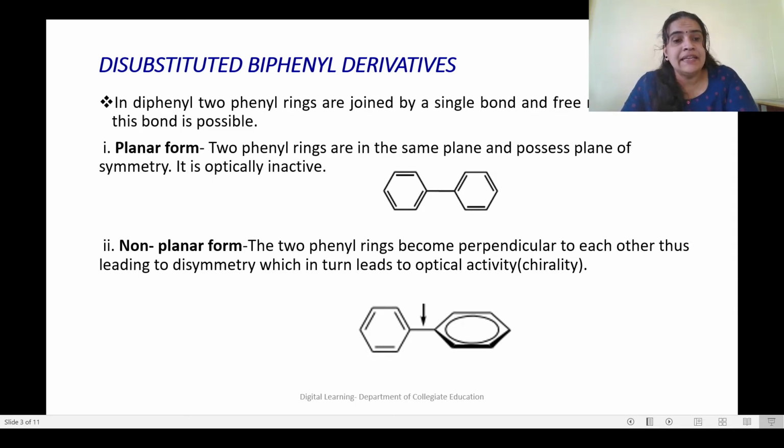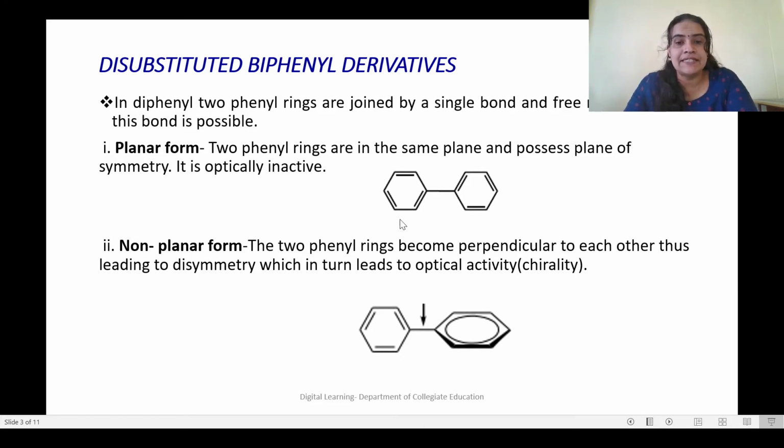Dear students, so far you would have learned about optical isomerism where the molecule is having a chiral carbon. Here also there is chiral carbon but not a clear-cut chiral carbon. Here the isomerism arises due to restricted rotation about the carbon-carbon single bond.